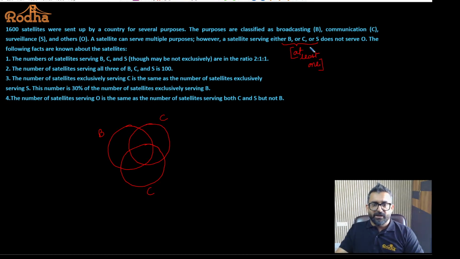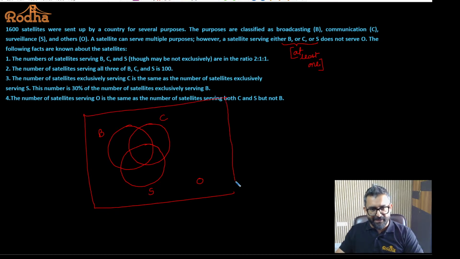Does not serve O. That means if they are serving B, C or S, they will not serve O. So O will be the none for this particular Venn diagram.